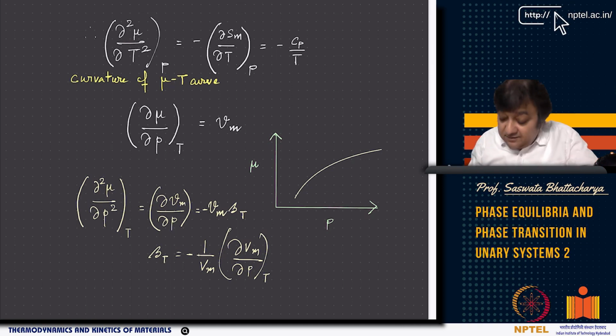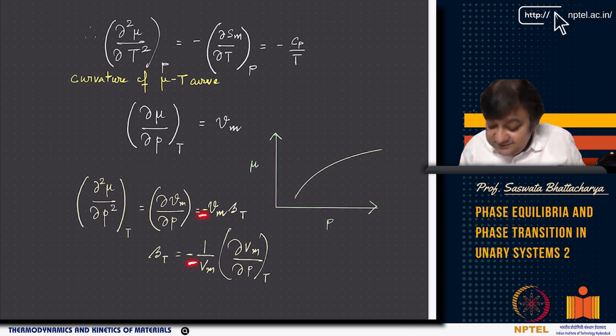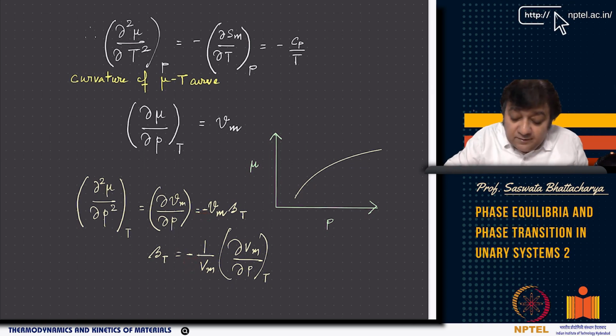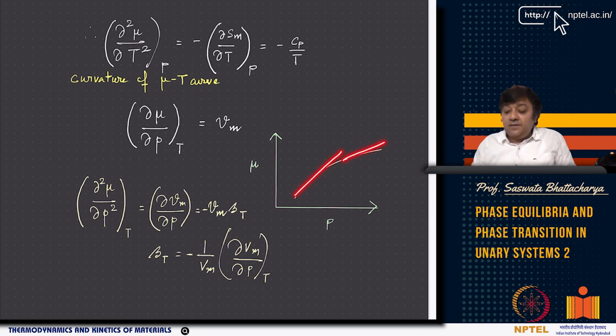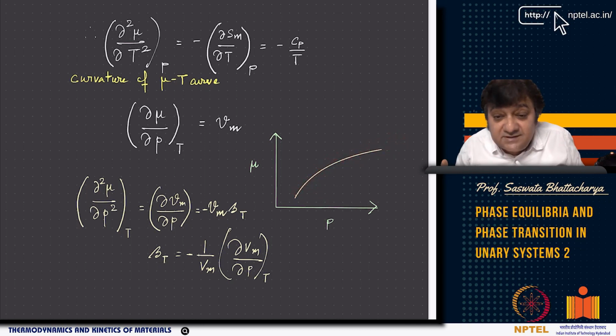where βT is the isothermal compressibility. Remember, βT has a negative sign here, and there is also another negative sign here. So please tell me whether the slope will be increasing or decreasing. If you look at this curve, this is the slope. Is the slope increasing or decreasing? This is something to think about.